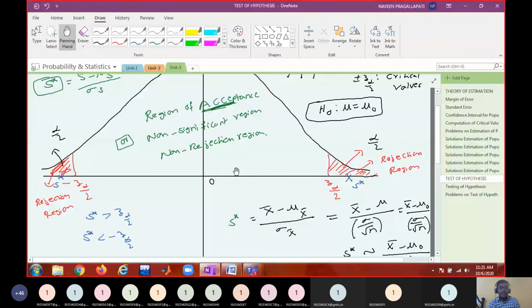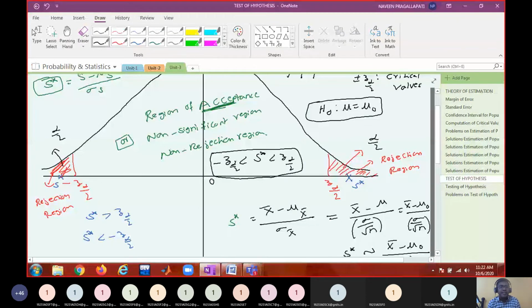Otherwise, that means your test statistic is in here. That means minus Z alpha by 2 is less than S star, which is less than Z alpha by 2. That means it is falling in the non-rejection region or acceptance region. That means you cannot reject the null hypothesis.